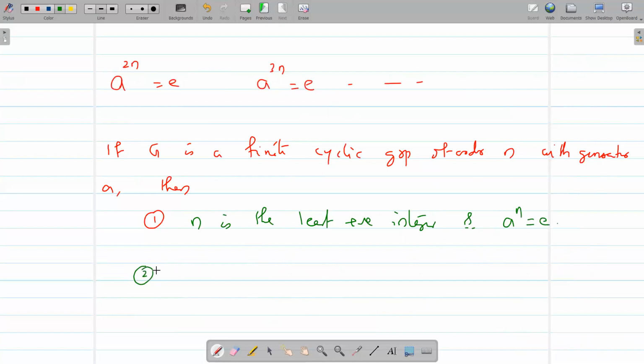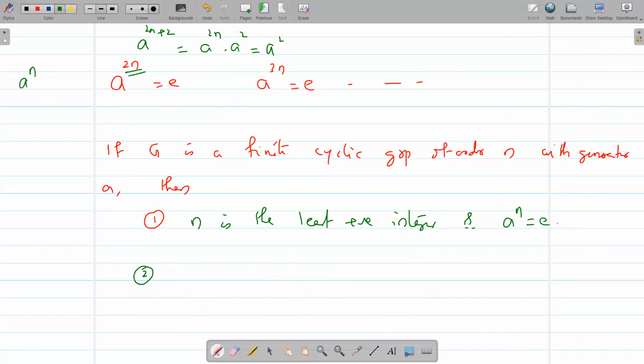And our second observation is a somewhat more strong observation. A ഒരു പവർ ഐഡന്റിറ്റി ആവണമെങ്കിൽ that should be a multiple of n. 2n, 3n, അല്ലാതെ 2n plus 2. What will be a raised to 2n plus 2? അത് a raised to 2n operated with a square. a raised to 2n എന്ന് പറഞ്ഞാൽ a raised to n operated 2 times. That is identity. And what remains is this is a square.